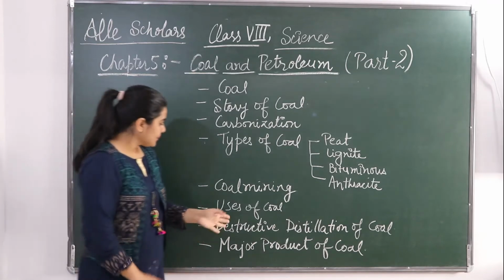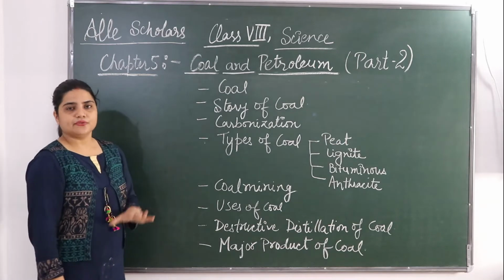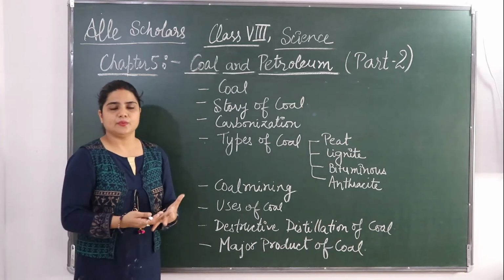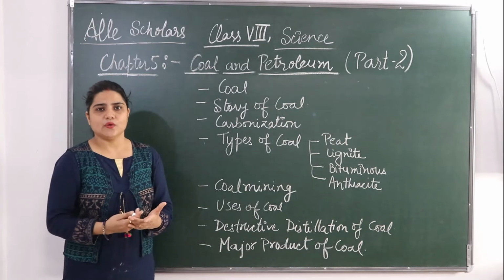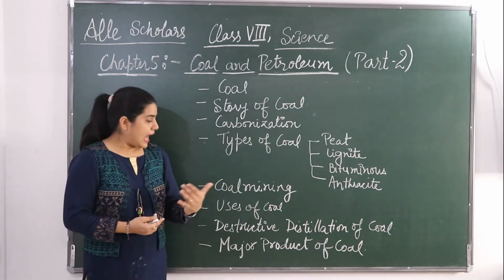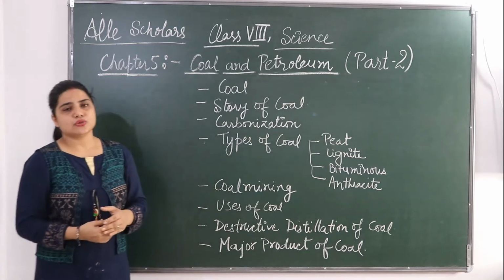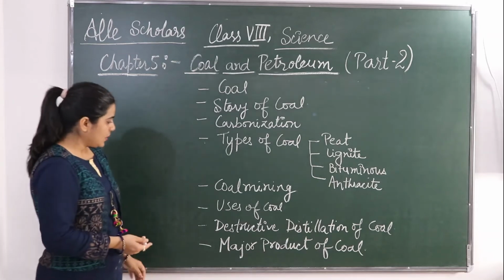Then the uses of coal: in cooking, previously in engines, the coal was used for running the engines, in thermal power, and it is also used in various industries.